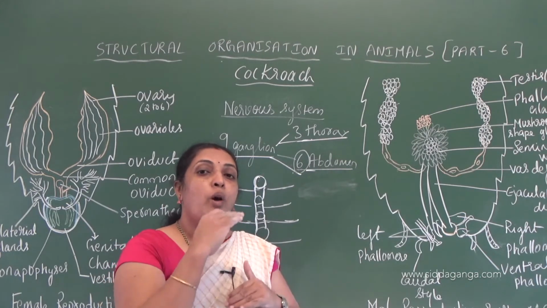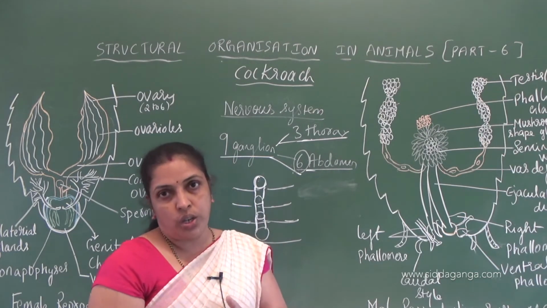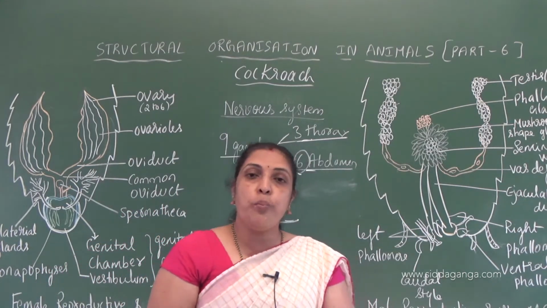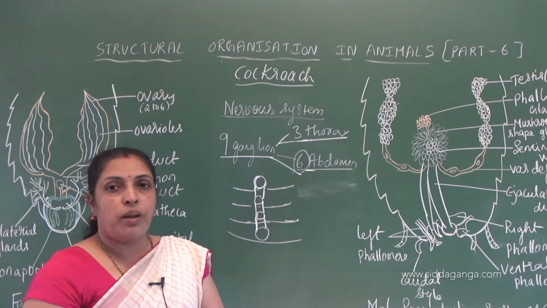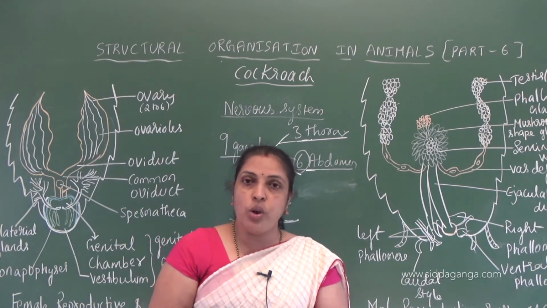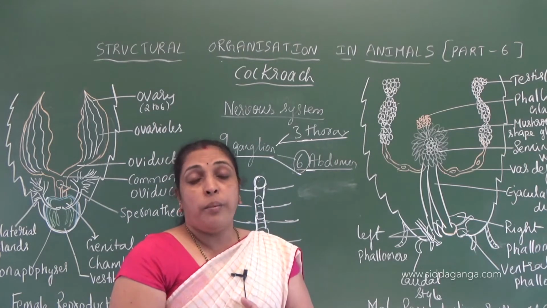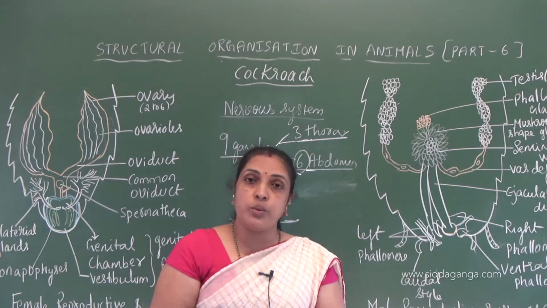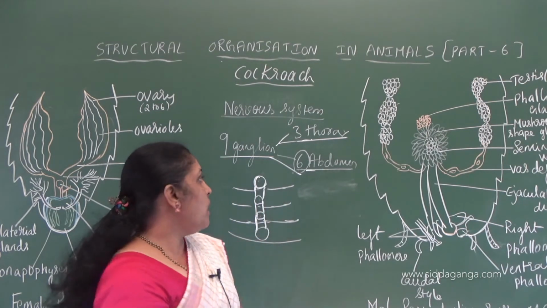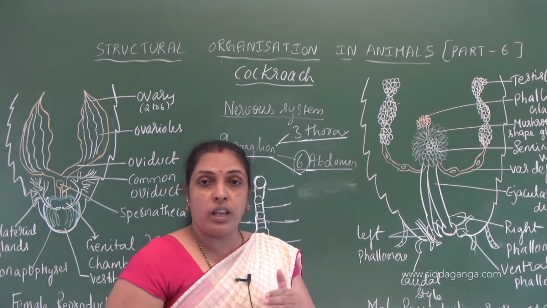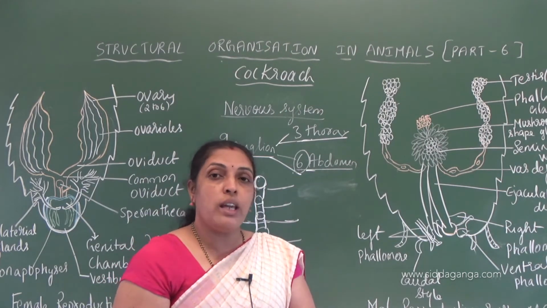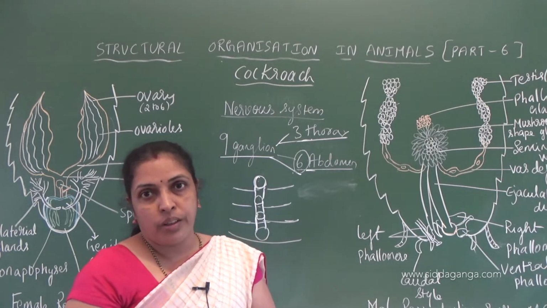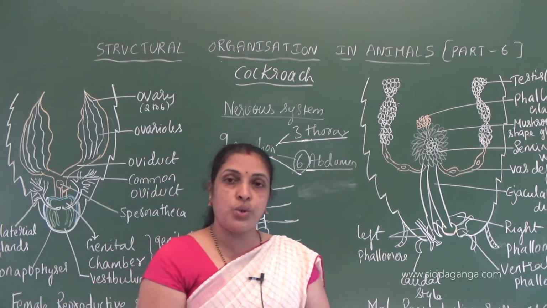Supra means above, sub means below. Understood? If the ganglion is present above the esophagus, it is called supraesophageal ganglia, which supplies the head region and also the antenna of a cockroach. The supraesophageal ganglion supports the head region, and subesophageal ganglia are the ganglia which are present below the esophagus. So that is about the nervous system of cockroach.